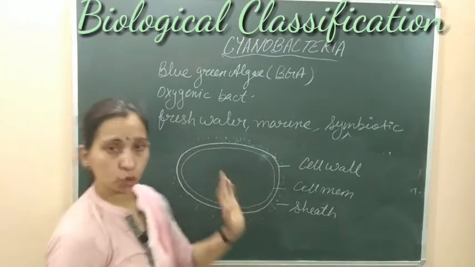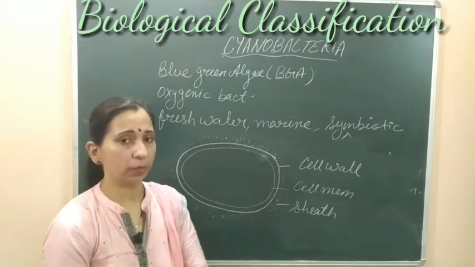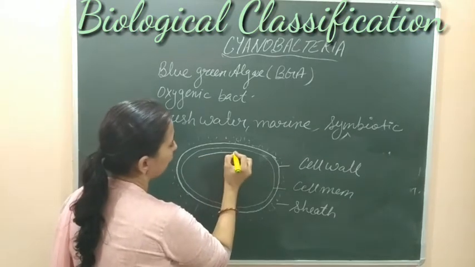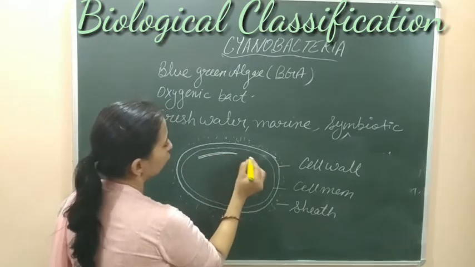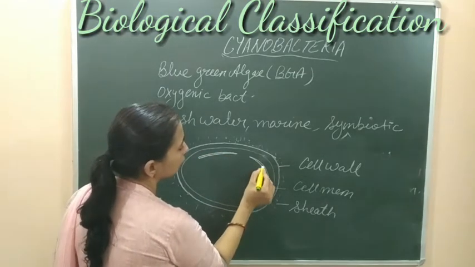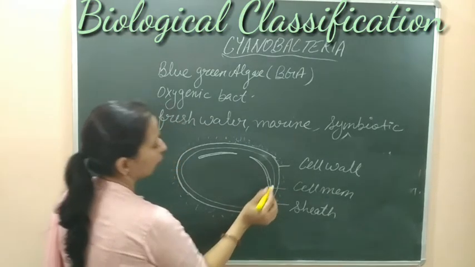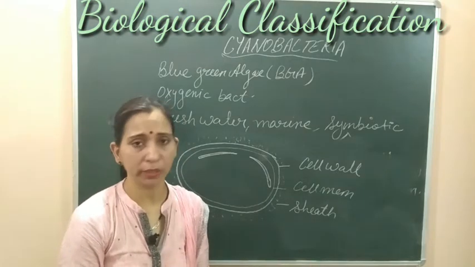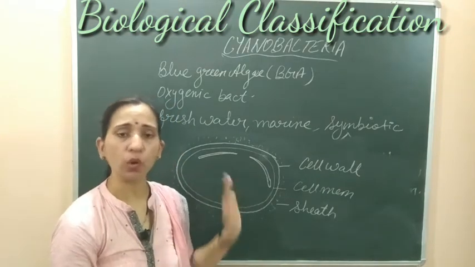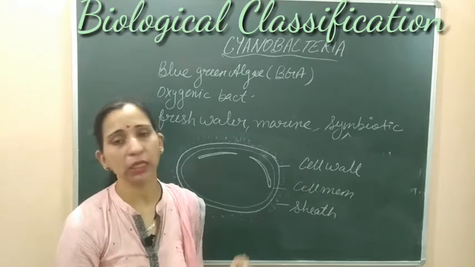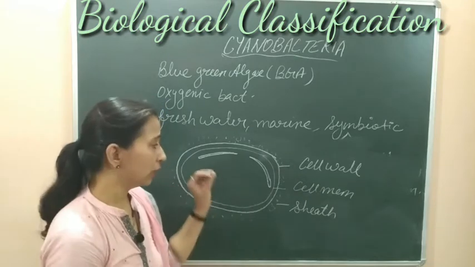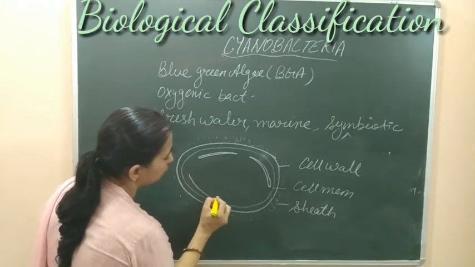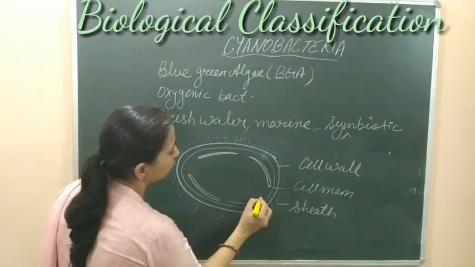Now they are photosynthetic bacteria, so they have pigments, and these pigments are found in the structure known as thylakoids. So they have thylakoids in them. यहाँ पे thylakoids present रहेंगे. These thylakoids are membranous structures. As they are prokaryotic bacteria, they do not have membrane bound organelles, so these bacteria also lack mitochondria, ER, Golgi body, etc. But thylakoids are found, which are membranous structures, and in the membrane of these thylakoids, the pigments are found.